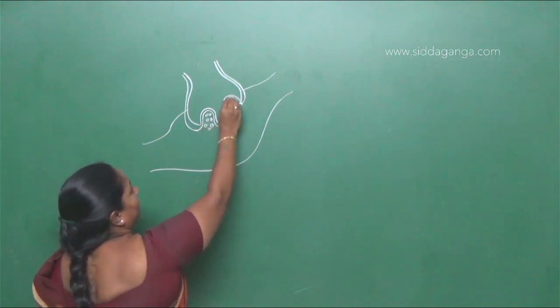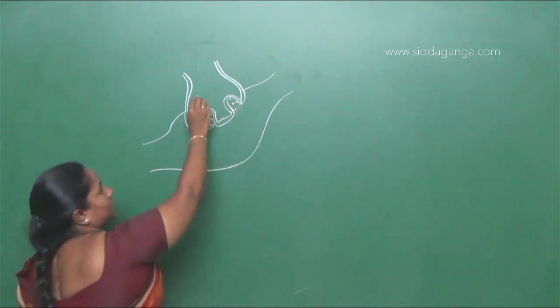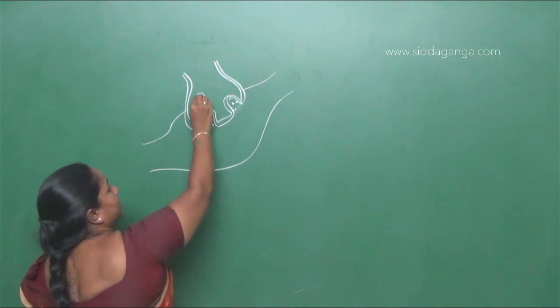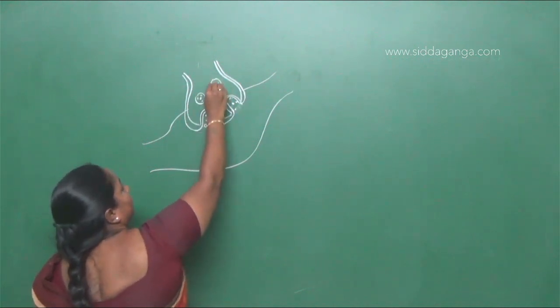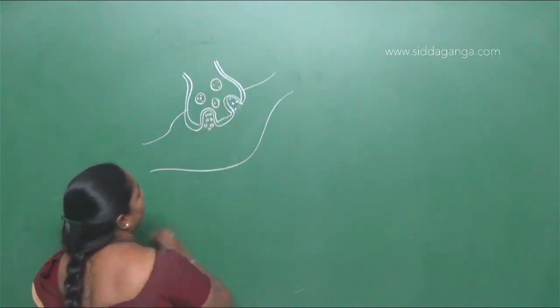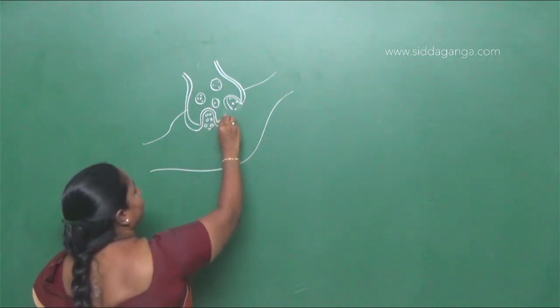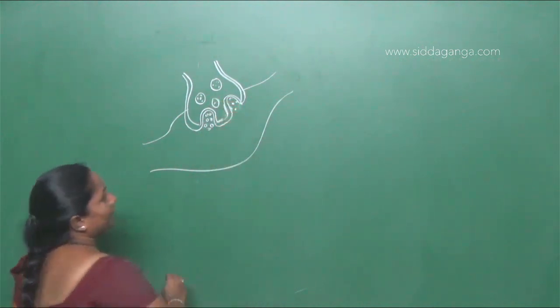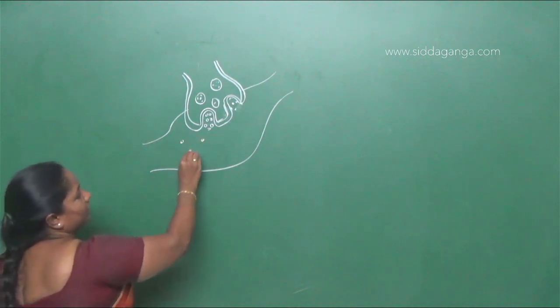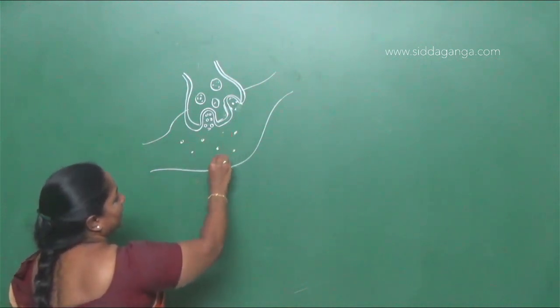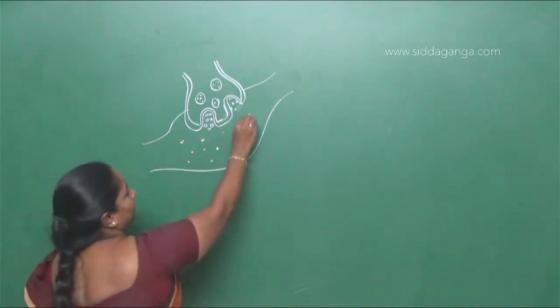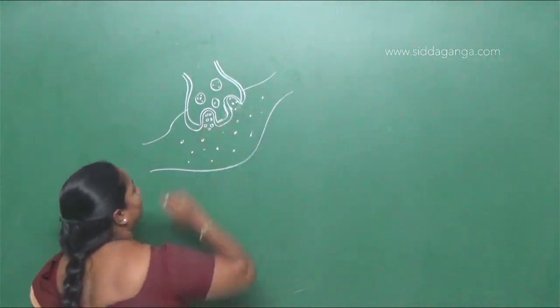Then we have synaptic vesicles. Here we have synaptic vesicles. So these are synaptic vesicles. Then here below this we have the synaptic cleft. We say it as synaptic cleft. Right?